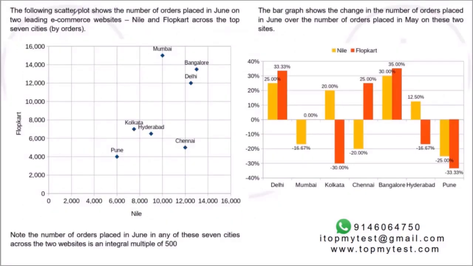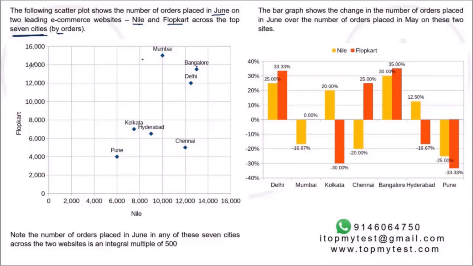The following scatter plot shows the number of orders placed in June on two leading e-commerce websites, Nile and Flopkart. So they've changed Amazon and Flipkart to Nile and Flopkart, across the top 7 cities by orders. That is another thing we need to be careful about. So you have Mumbai, Bangalore, Delhi, Kolkata, Hyderabad, Chennai, Pune.